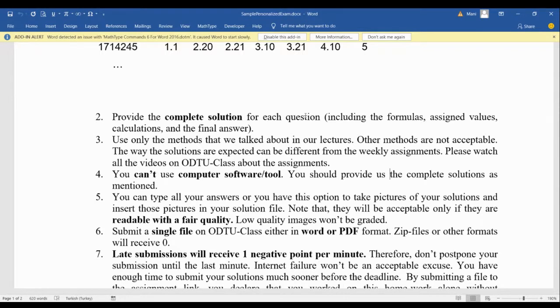I mean, in mathematics, it happens often that you use different methods, but the answer should always be the same. But in other courses, we even see that the final answers could differ, which is not the case in mathematics.